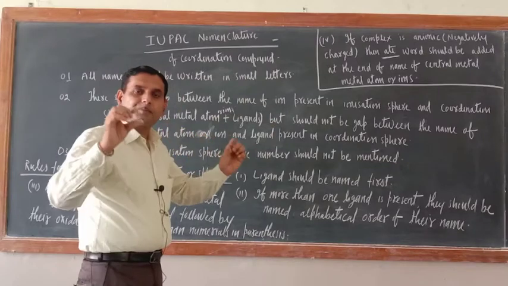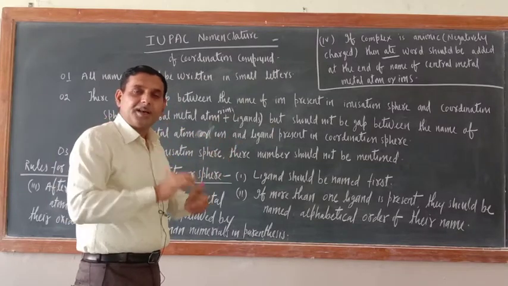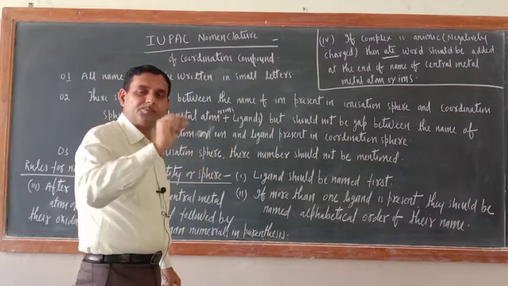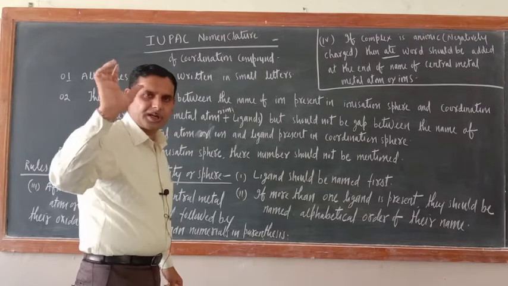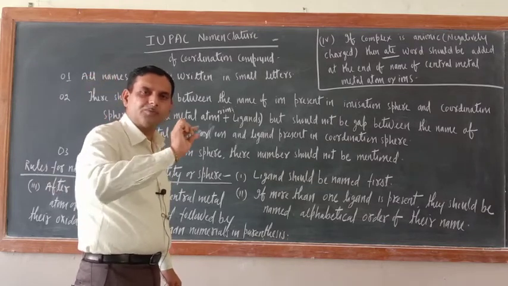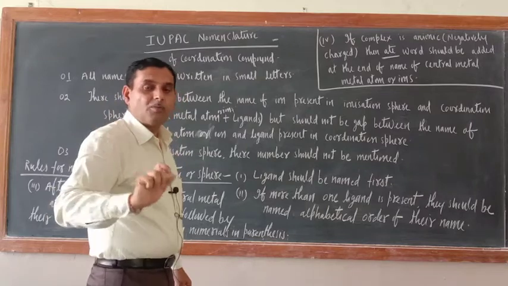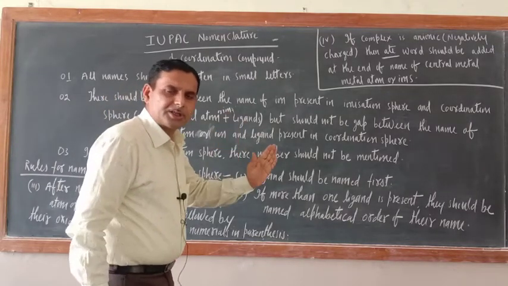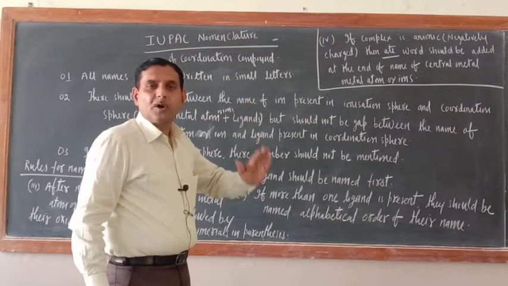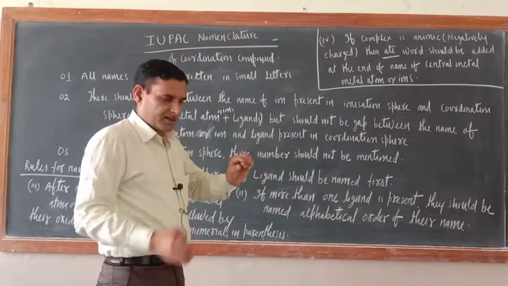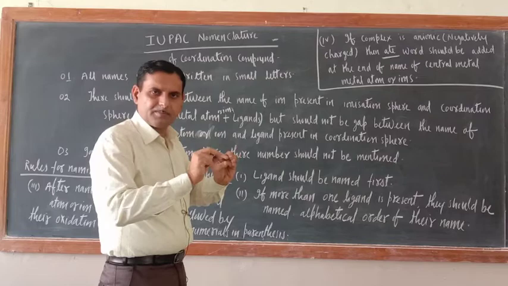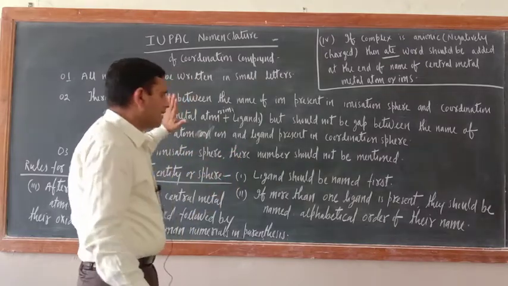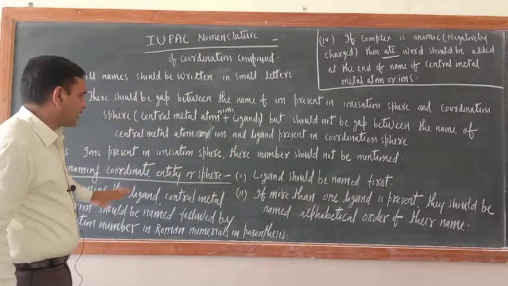But there should not be a gap between the names of the central metal atom and ligand present in the coordination sphere. They should be written as one entity, correct or not? But between the ionization sphere ion and the coordination sphere, a small gap should be there. You will come to know, don't worry, I will write the name.